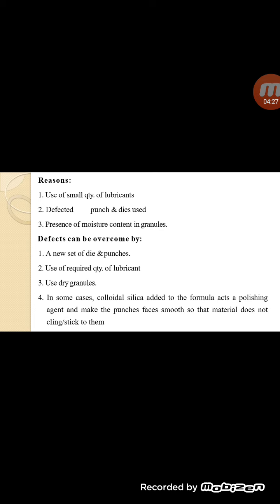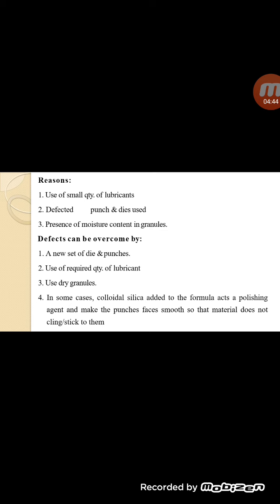Then there are some reasons which are responsible for picking and sticking. First one is the use of a small quantity of lubricant.